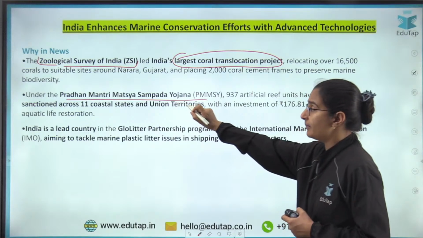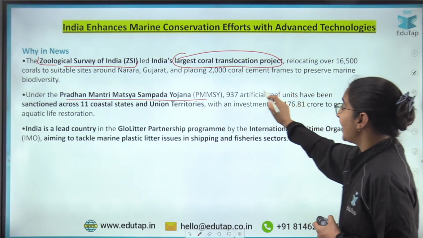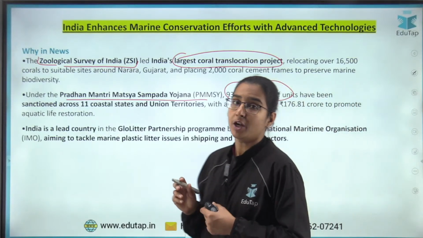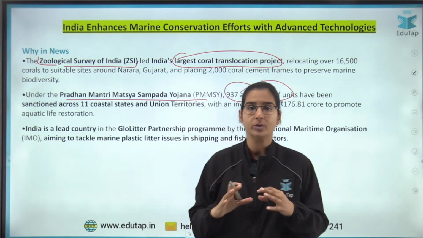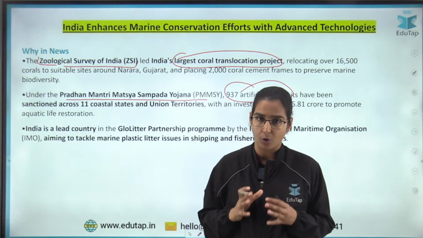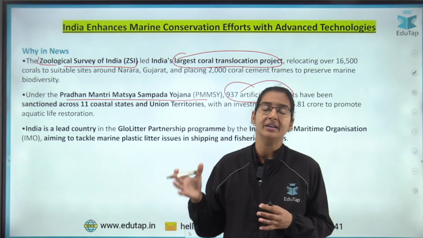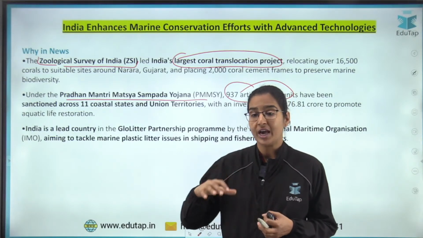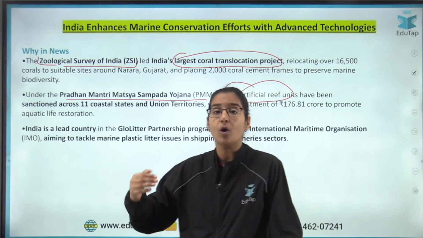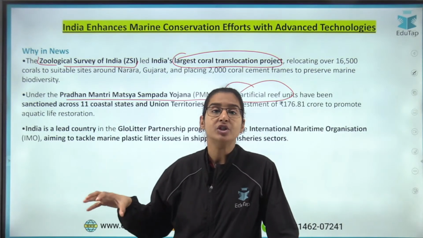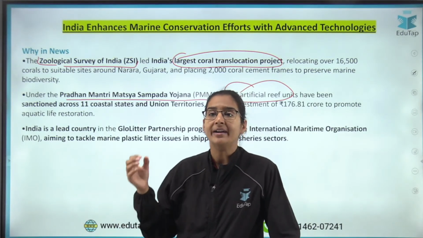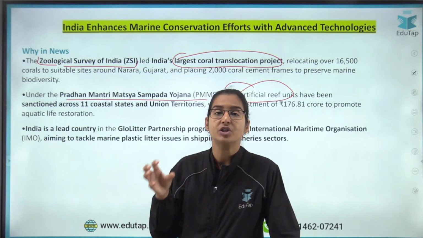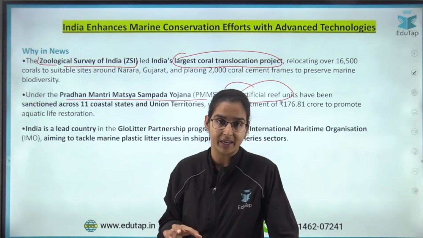Under this Pradhan Mantri Matsya Sampada Yojana, 937 artificial reef units have been installed. Now what are these? We all know that there are natural reefs in the oceans, in the subtidal and intertidal areas. Now we are making artificial reefs in those areas so that the fishes and other marine animals can establish their colonies in these reefs.